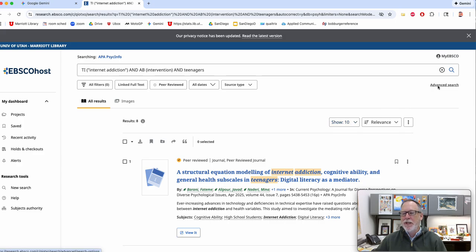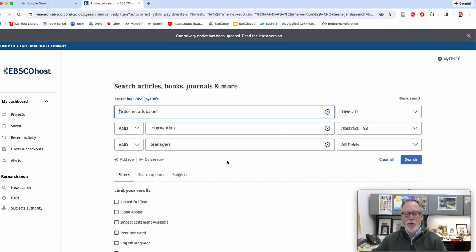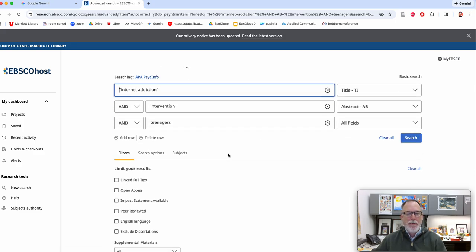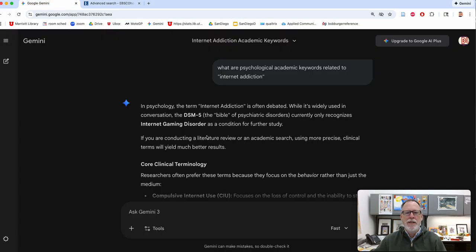So here's my strategy. I'm going to go back to the advanced search. As we're building this, I'll send you a screen capture of the final one. But we look for keywords. And I think we did this in class, but I went to Gemini and I said, what are psychological academic keywords related to internet addiction? And I discovered that in psychology, the term internet addiction is often debated.